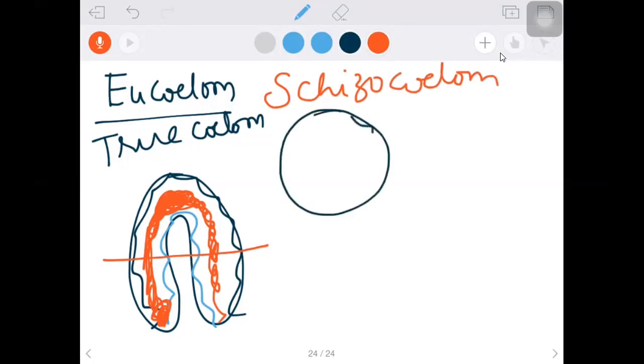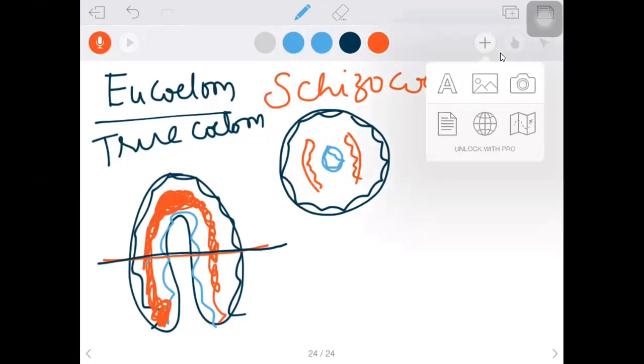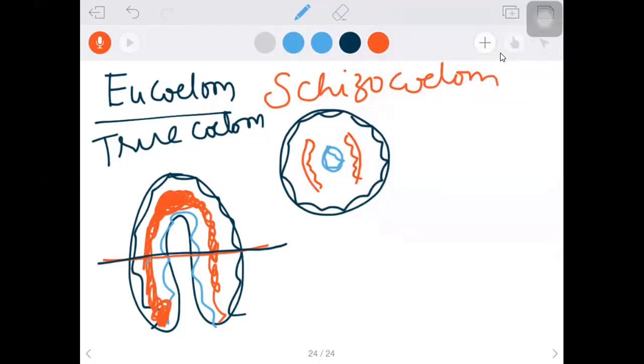This is the outer layer, ectoderm. I'm cutting here to understand it better. Next, inside, that is the endoderm. Then the mesoderm. Now I am drawing the mesodermal cells. The mesodermal cells are going to divide rapidly.